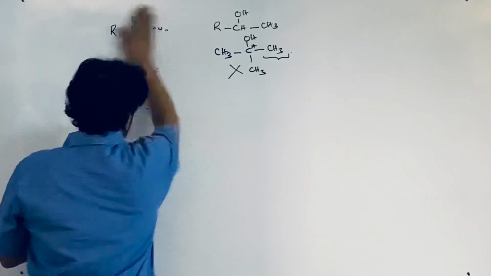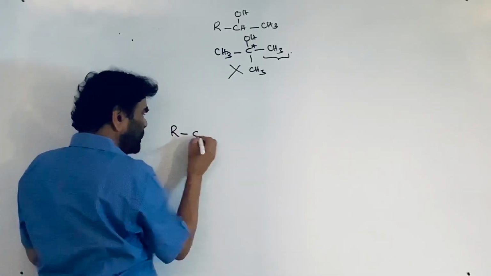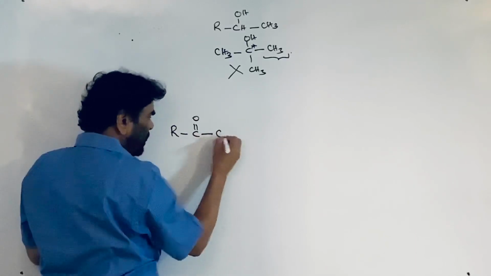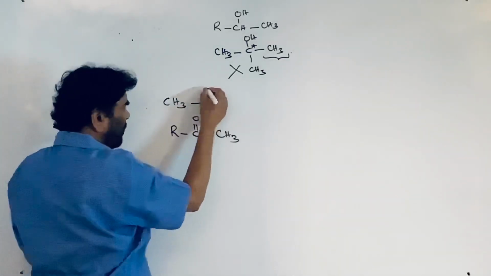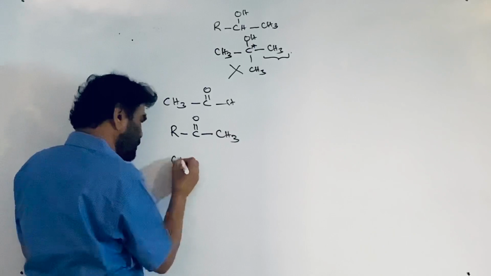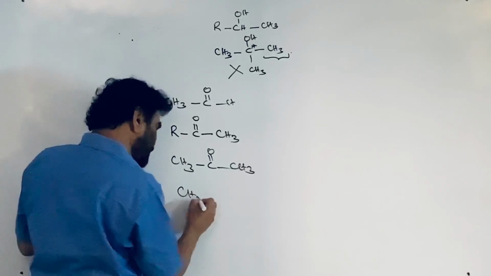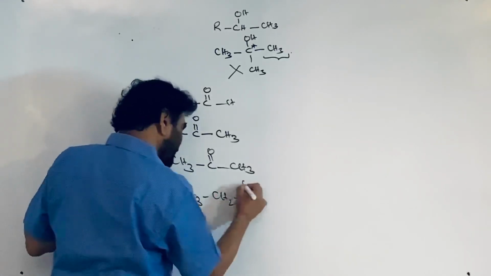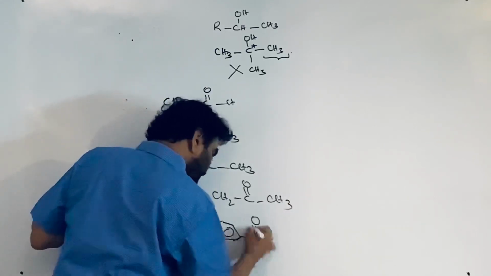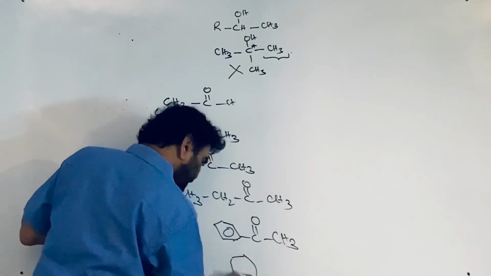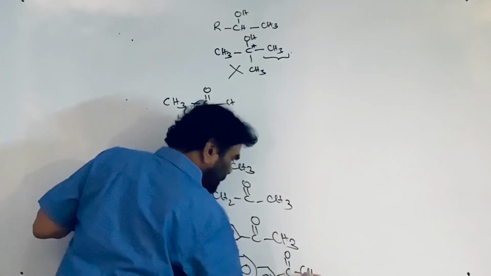See, now, I am writing the aldehyde RCHO, and this is a methyl ketone. Among the aldehydes, only acetaldehyde. All methyl ketones, it can be acetone, satisfying the condition. It can be ethyl methyl ketone. Yesterday I wrote the list. It can be phenyl methyl ketone, or a naphthyl methyl ketone, etc. Anything.